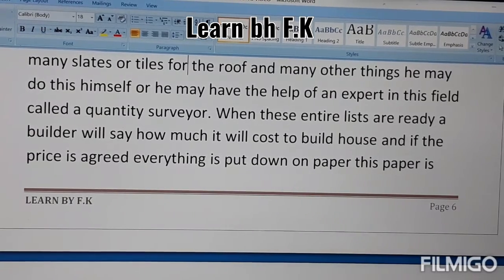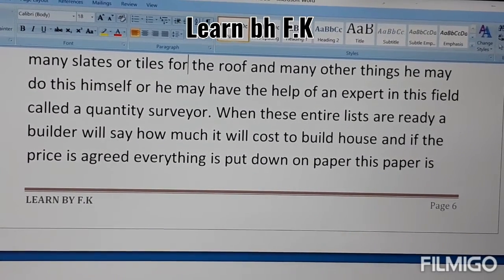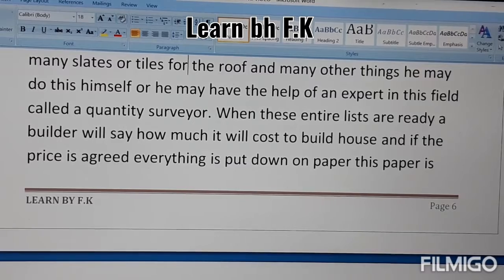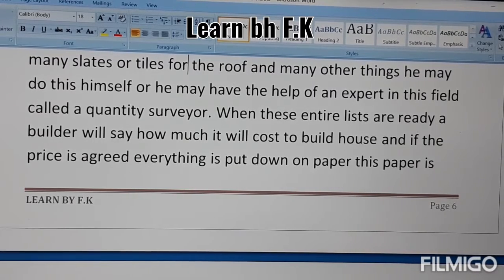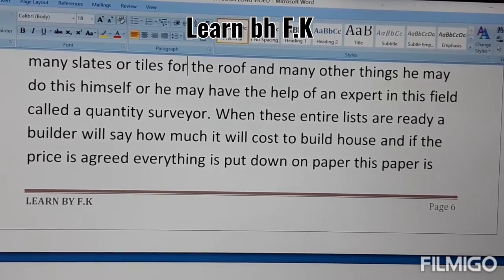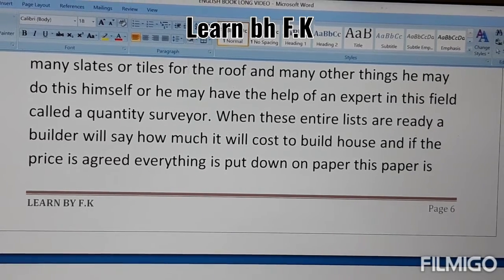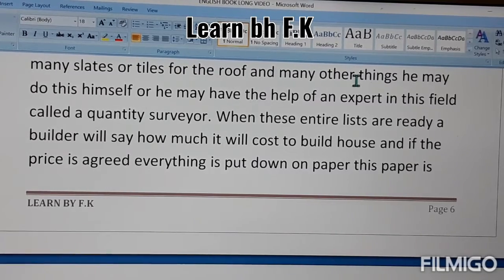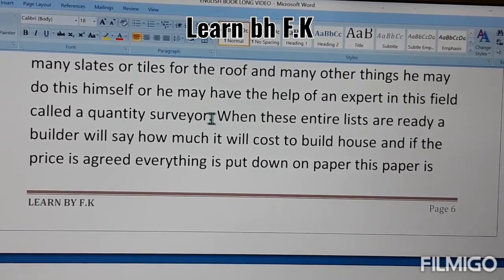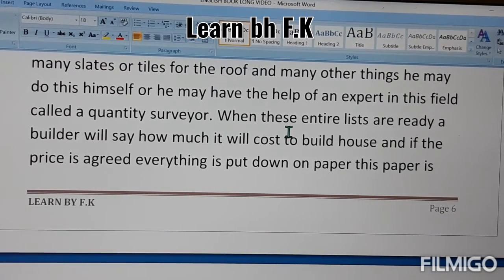So in this way, what will happen is, first of all, the builder of that building wants to arrange the forecasting of the things, how much they cost, and if he does not know the quantity, he will get the help of a quantity surveyor, and the quantity surveyor tells him about the quantity which is required for constructing a building.